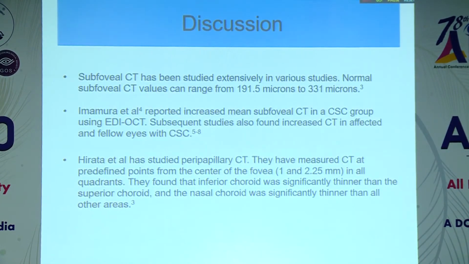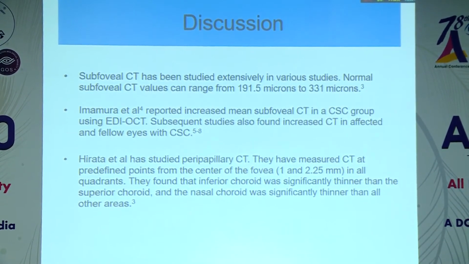Coming to discussion, subfoveal choroidal thickness has been studied extensively in various studies, and normal values can range from 191.5 micron to 331 micron, and Imamura et al. has reported increased mean subfoveal choroidal thickness in CSC group using OCT. Subsequent studies have also found increased choroidal thickness in affected and fellow eyes of CSC. Hirata et al. has also studied peripapillary choroidal thickness.